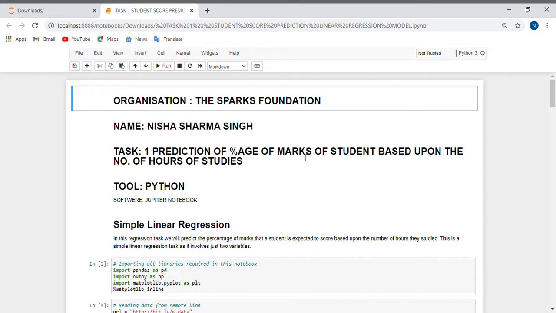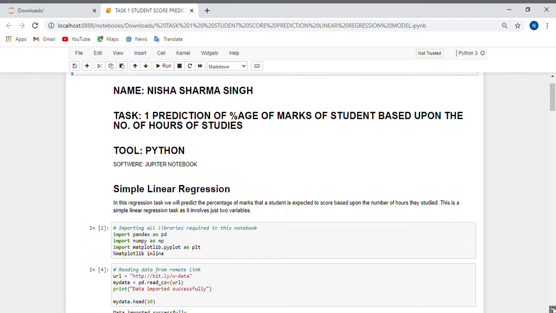I'm uploading my first task given by Spark Foundation. Here we have to predict the percentage of marks of a student based upon the number of hours of studies. I'm using the tool Python and the software Jupyter Notebook. This is a simple linear regression problem.